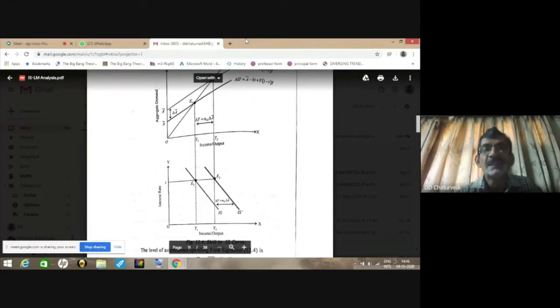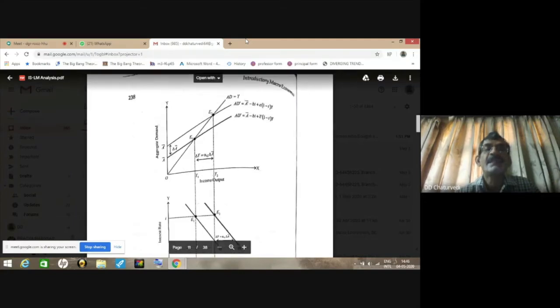So in this case, we are changing other factors. We are actually changing the autonomous expenditure, and when this autonomous expenditure gets changed, IS curve will shift to the right. And why and how this will happen, you can see in the upper panel, where we are having two aggregate demand curves.